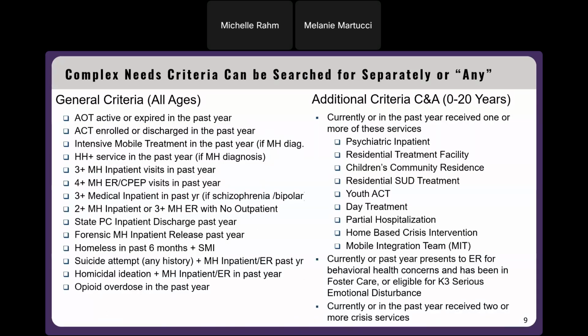All right, so there's a long list of what constitutes complex needs. So this is the list of the complex needs criteria. I'm not going to go through each one of these, but we wanted to include this slide so you can review and have it for reference in the future. These are also included in recipient search, all of these complex needs criteria that you can select from. So we have the general criteria and then additional criteria for children and adolescents.